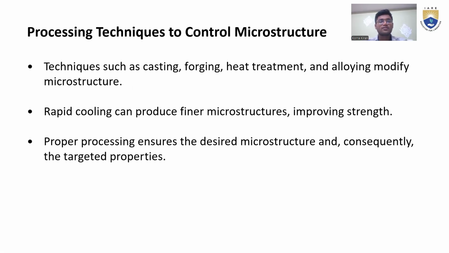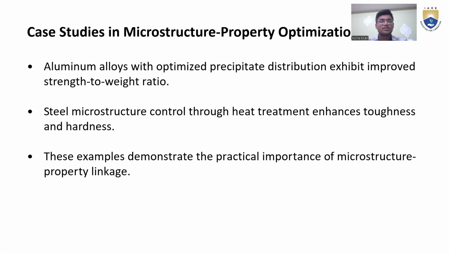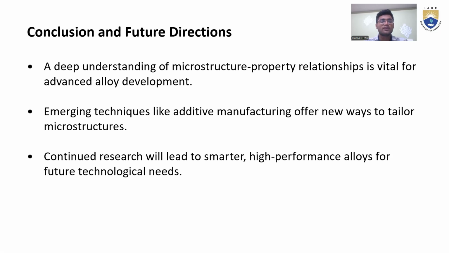And the processing techniques to control microstructure are three: casting, forging, and heat treatment. These are three types which modify the microstructure. And there is the strength to weight ratio. That's one thing we can remember, because of the optimizing in aluminum alloys. And the conclusion is that manufacturing offers high performance alloys for future technology needs.